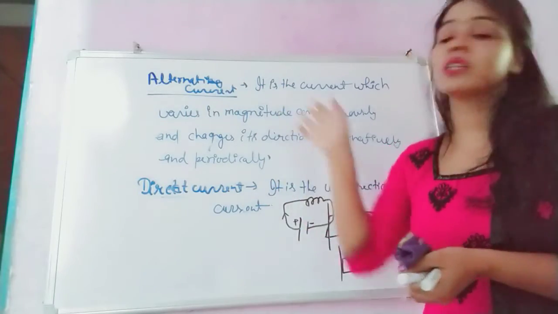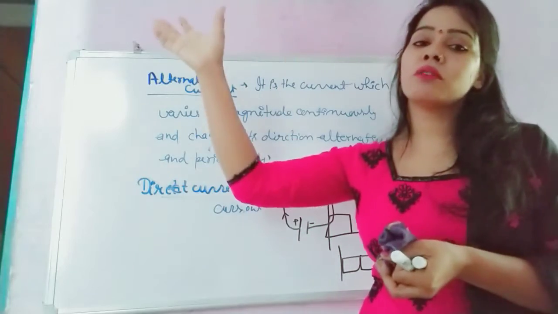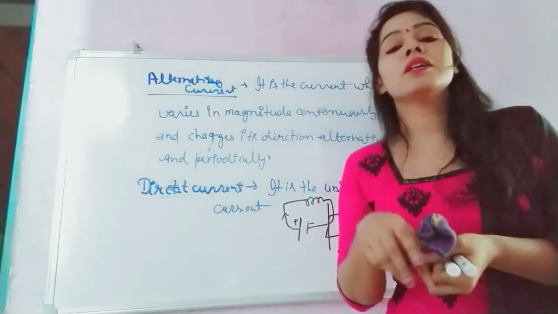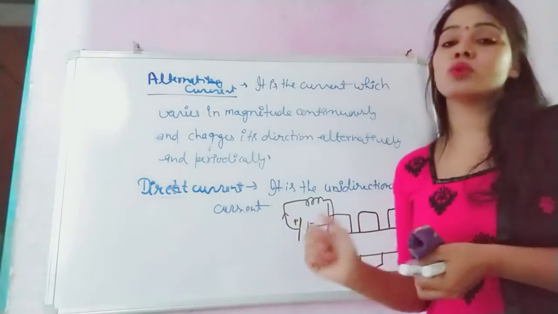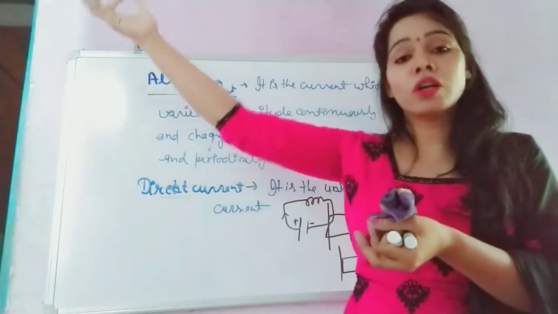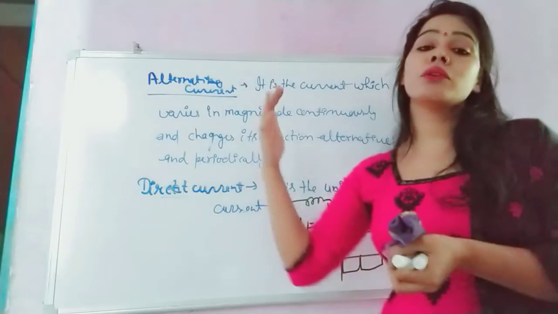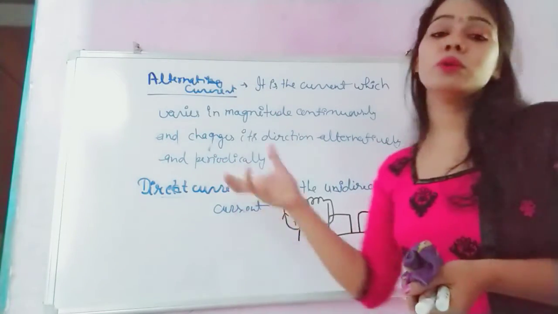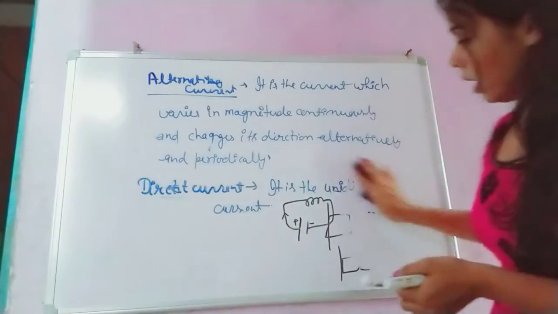Now also we are using alternating current only, because you can understand that our powerhouse is at a long distance, but we are getting enough electric energy because the power dissipation in that case is less as compared to a DC source. Can you move the current by a battery for a long distance? No, but in case of AC this current can travel long distances. That's why AC is more useful, and nowadays we are using it. Okay, so DC, I hope it is clear.